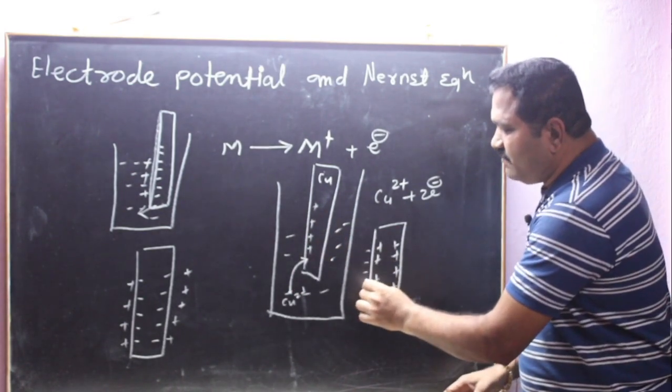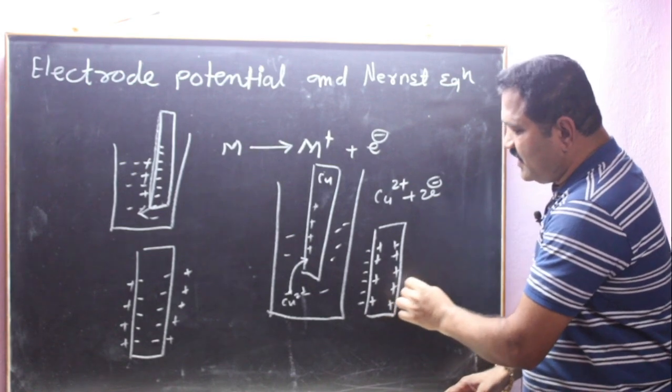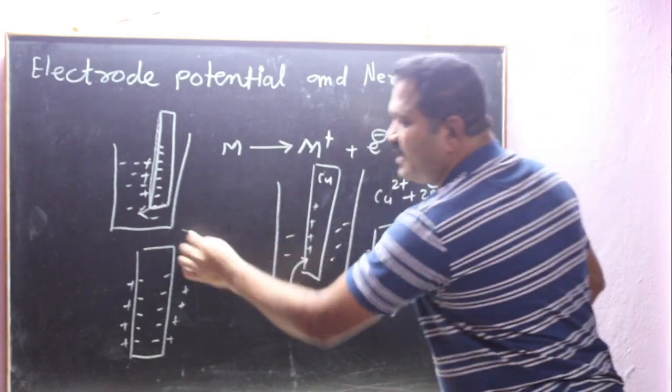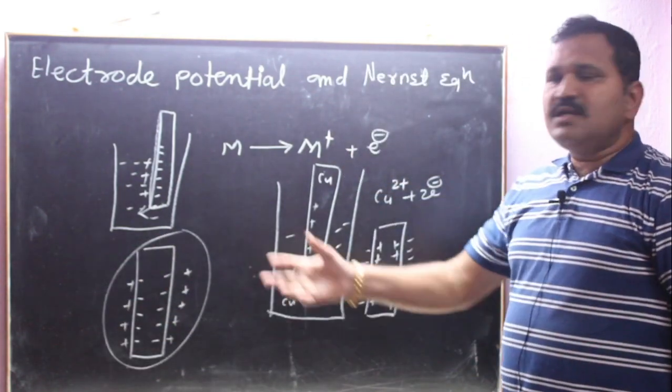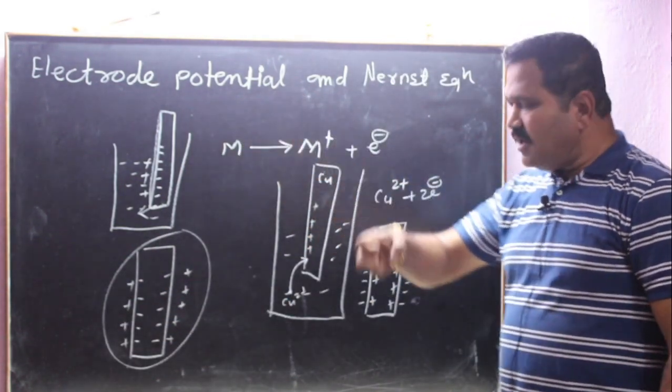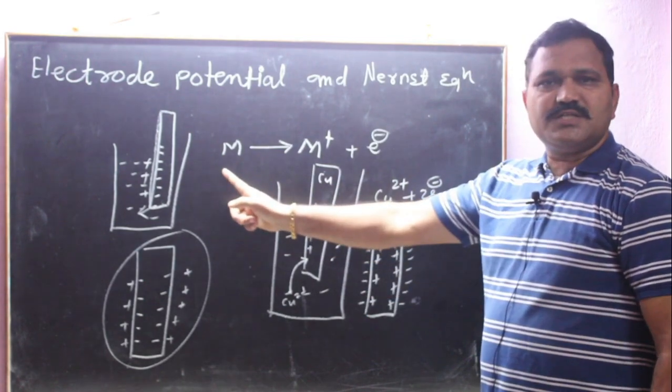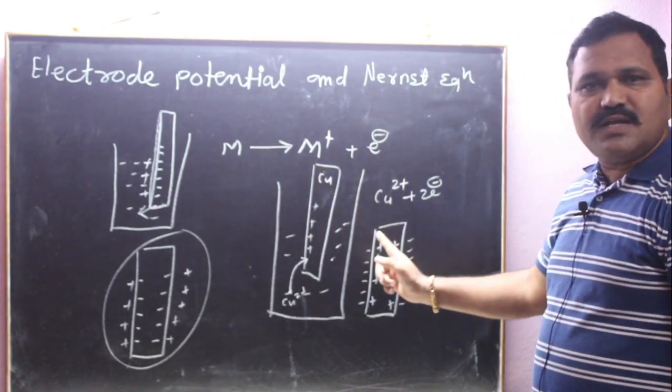There is again formation of an electrical layer like a condenser, and in this electrical double layer, there may be a tendency of oxidation or a tendency of reduction. This loss of electron is the oxidation, gain of electron is the reduction.